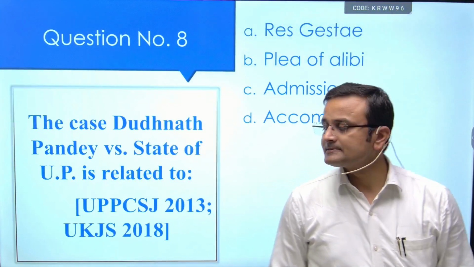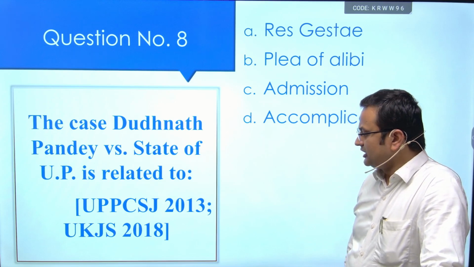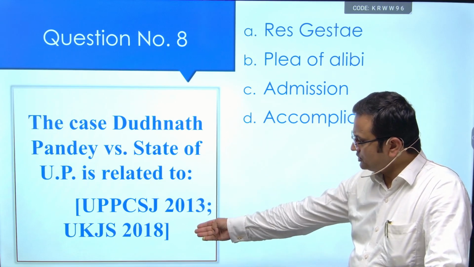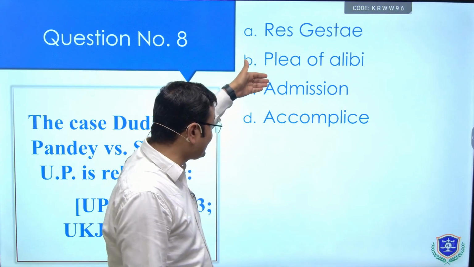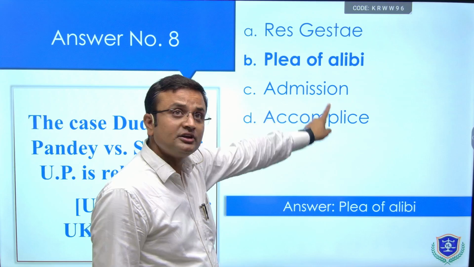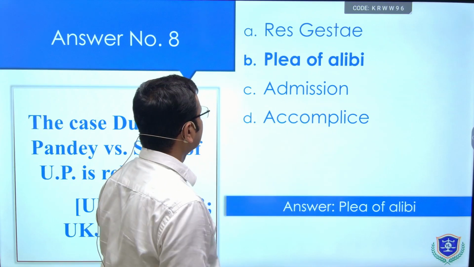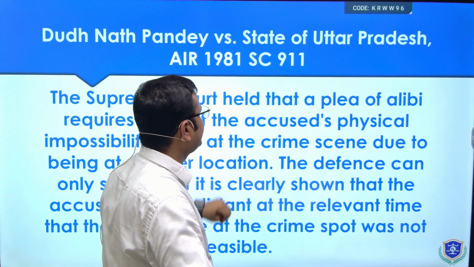Next question is, the case Dudhnath Pandey versus State of UP is related to. It has been asked in UP Judiciary, Uttarakhand Judiciary as well. So this is related to res judicata, plea of alibi, admission or accomplice. The answer is, it is related to plea of alibi. Dudhnath Pandey versus State of Uttar Pradesh, 1981 Supreme Court.